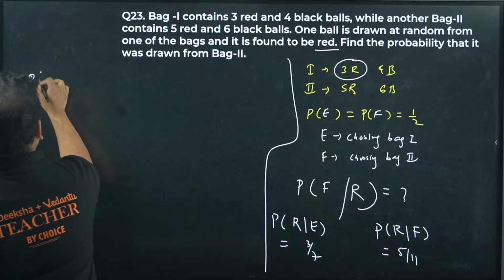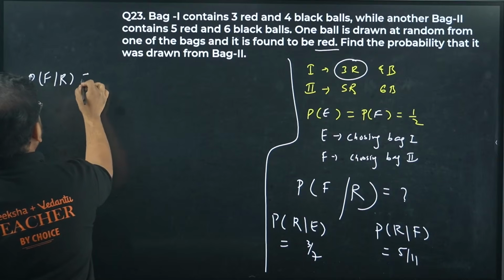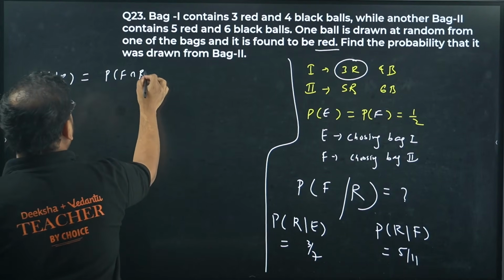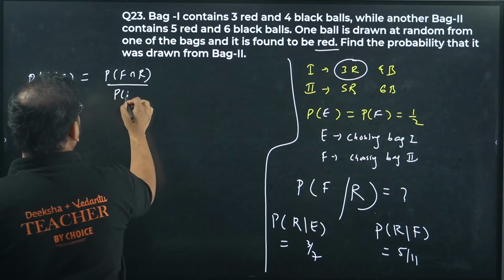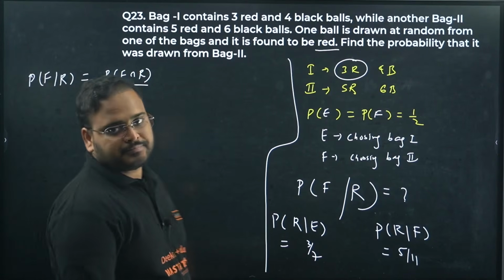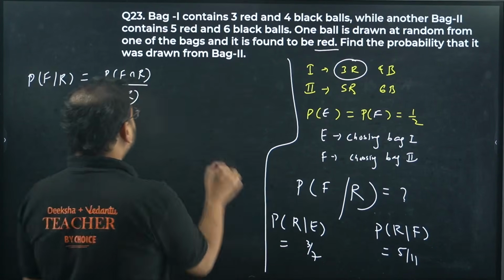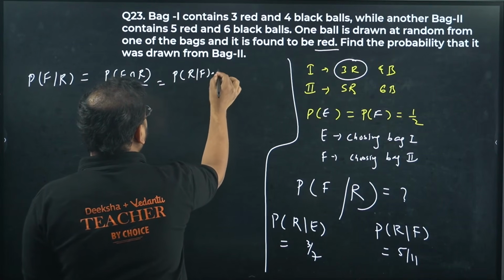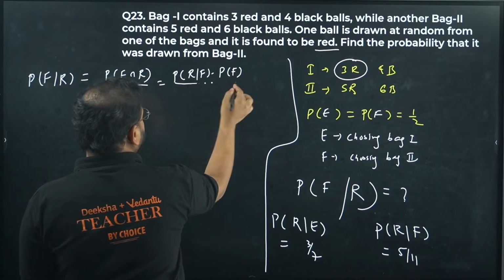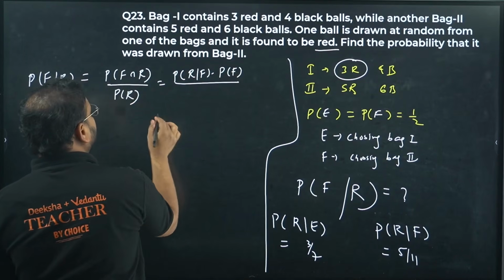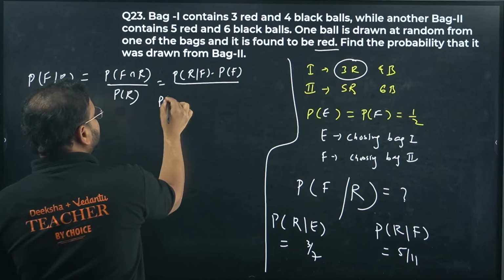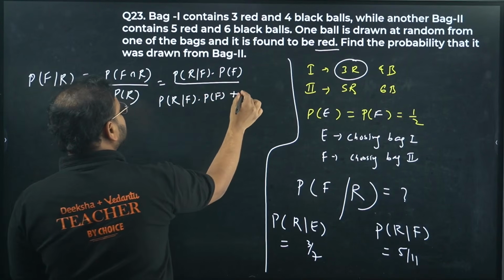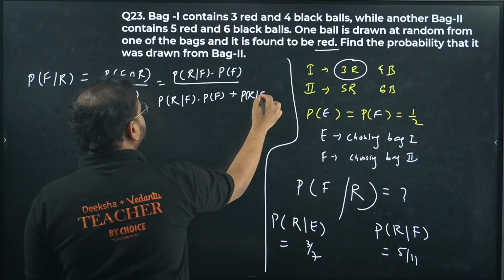P of F given R is P of F intersection R upon P of R, right? And how do you find P of F intersection R? By P of R given F into P of F, conditional probability. And how do you find this P of R value? Total probability means getting the red from bag 2 plus getting the red from bag 1.